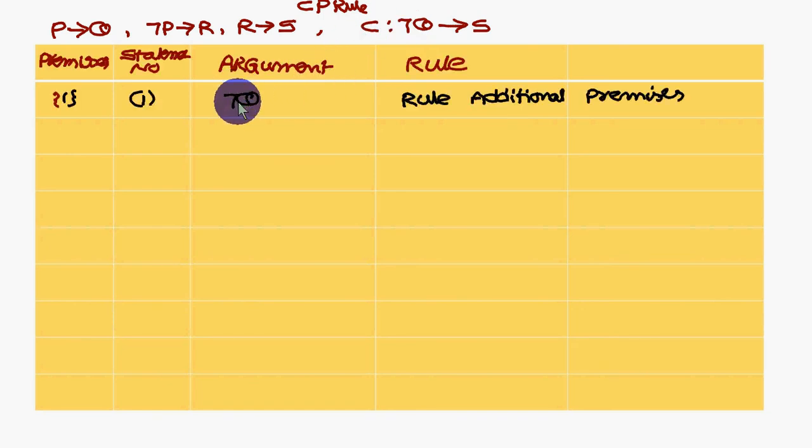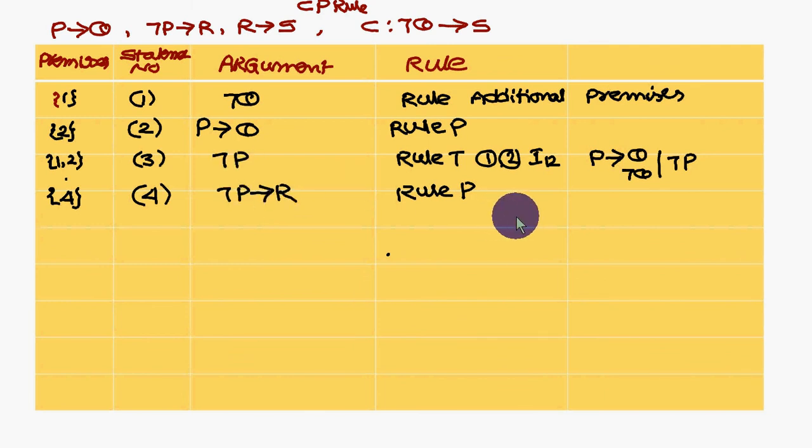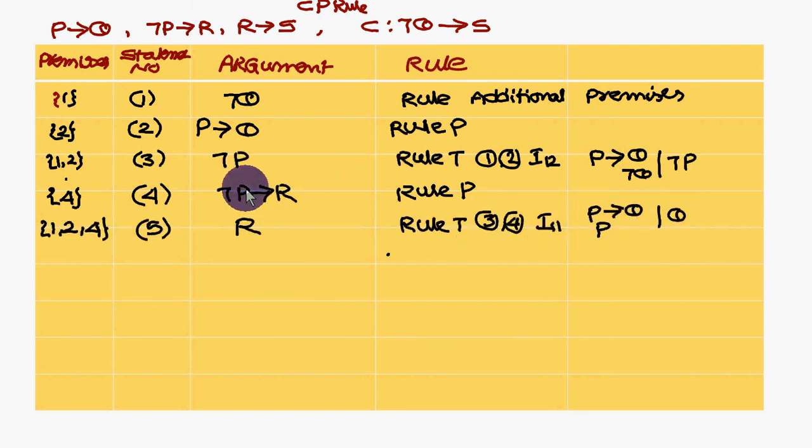So I am introducing the additional premise not Q. Now we introduce P conditional Q. So P conditional Q and not Q, Q will get cancelled, you are left with not P. This is I12, P conditional Q and not Q will give not P. Next I am introducing not P conditional R. So not P will get cancelled, you are left with R. So P conditional Q is completed, not P conditional R is completed.